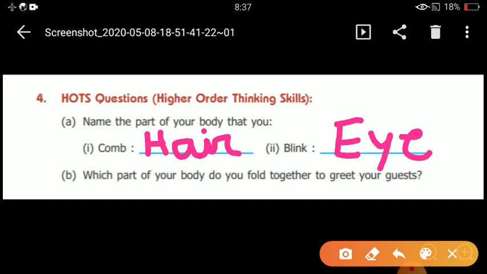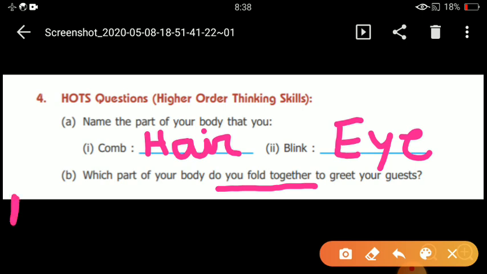Now B part. Which part of your body do you fold together to greet your guests? So children, which part of your body do you fold together? It is not asking which part do you join. What it is asking in this question is which part do you fold to greet your guest. So children, when a guest is coming to your home, you are welcoming them, you are greeting them. So which part do you fold?